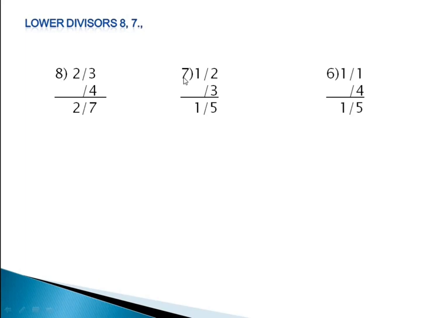Similarly, 7's difference with respect to 10 is 3. So 3 into 1 gives us 3. Similarly, for 6 we get 4: 6's complement is 4, and 4 into 1 gives us 4. Whatever the process is, the beauty of mathematics is that you get the same answer and it is never wrong. Okay. So, let us discuss some more cases and take some bigger numbers.